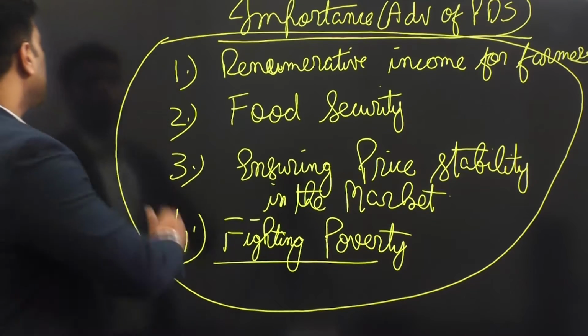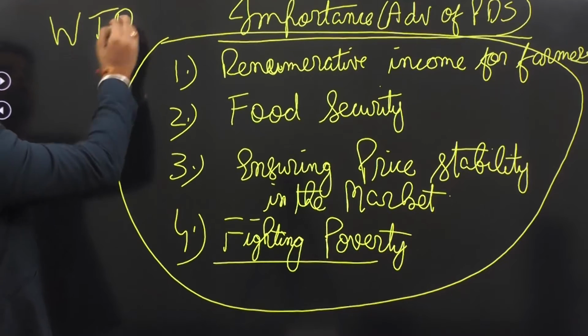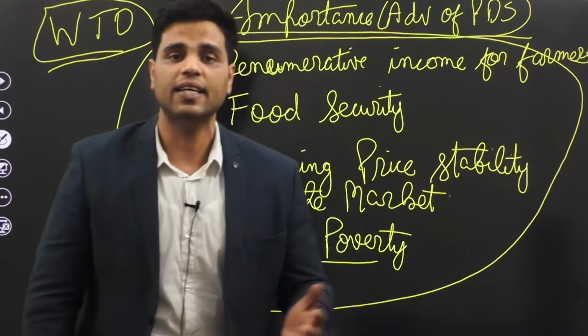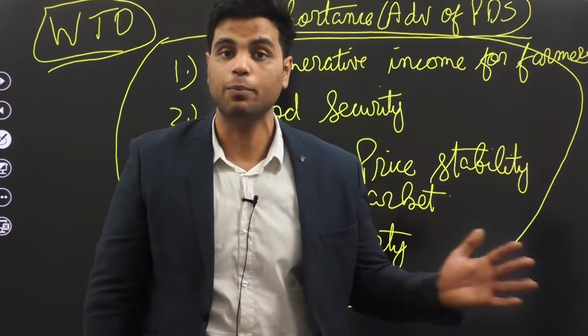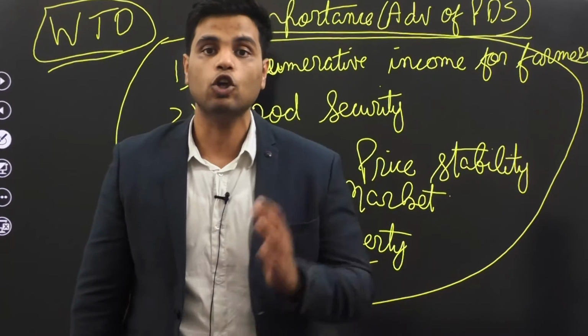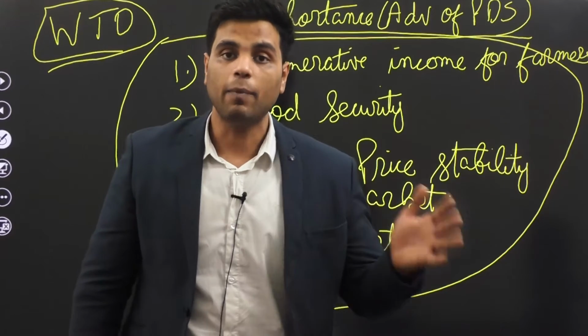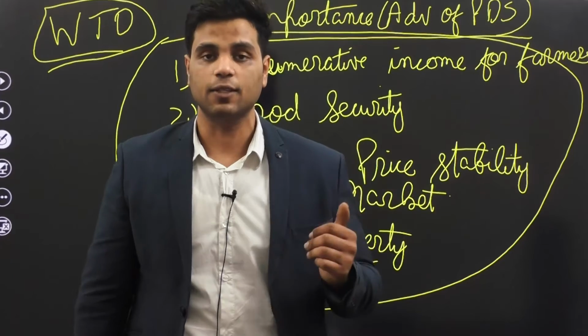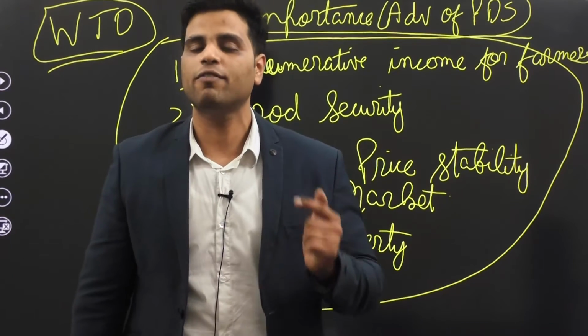You know, WTO or many developed countries in WTO are actually going against India. They're telling India to stop its food subsidy program, to stop its MSP, to stop its public distribution system. They are forcing India to let go of this system. But India is not letting go of this system. Why?